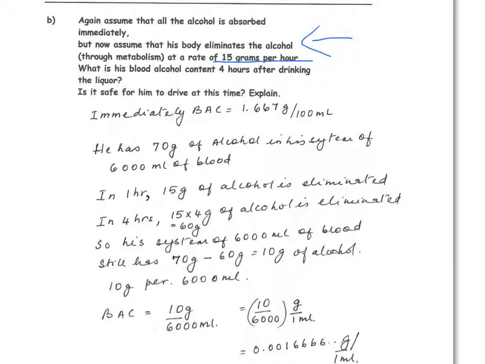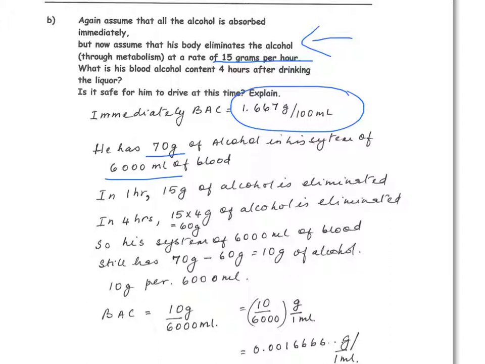So every hour, 15 grams of alcohol is eliminated. So we are looking at the same person whose blood alcohol content is 1.167 grams per 100 milliliters. So he consumes 70 grams of alcohol in his system of 6,000 milliliters of blood.